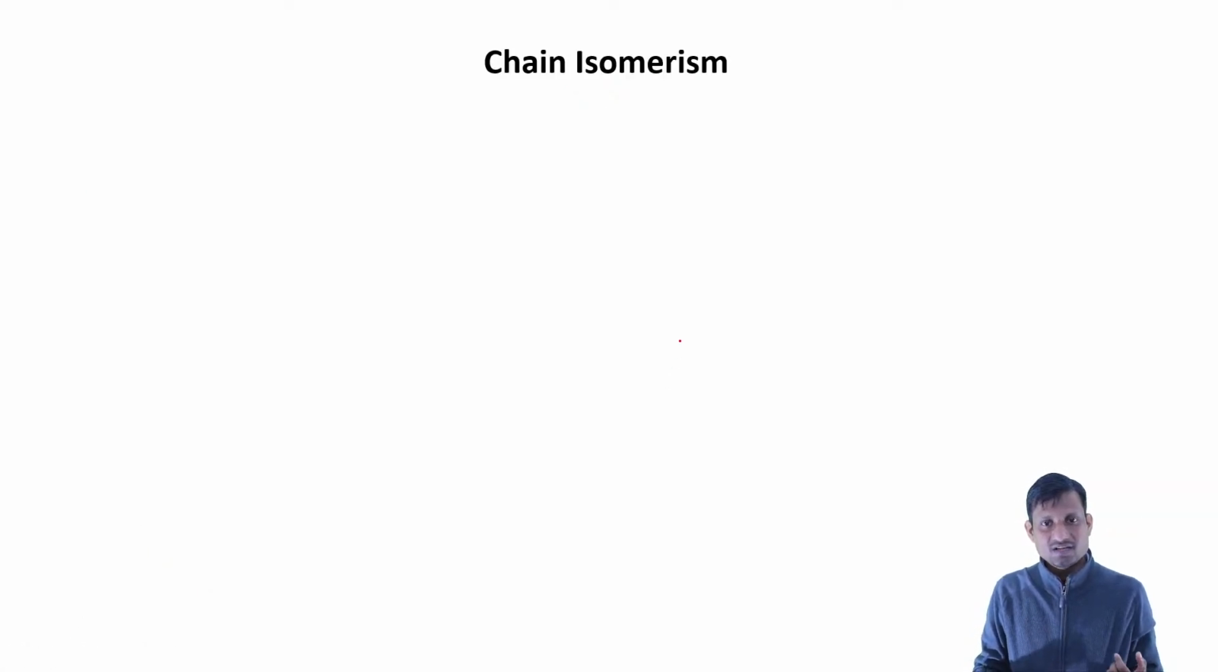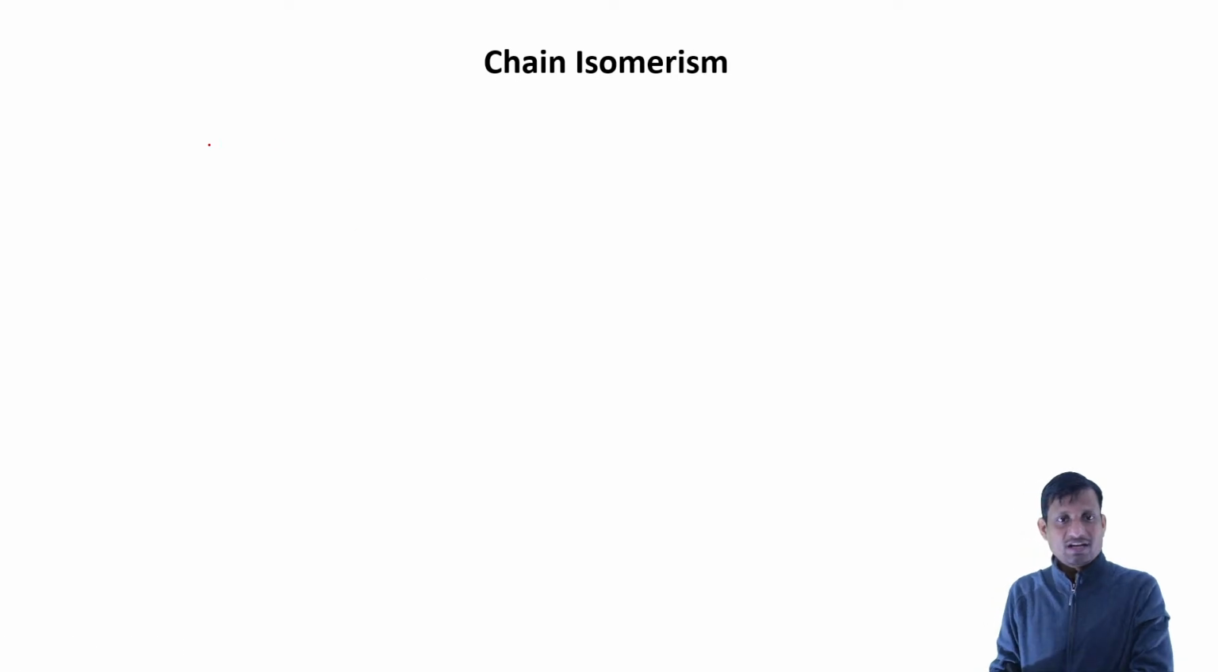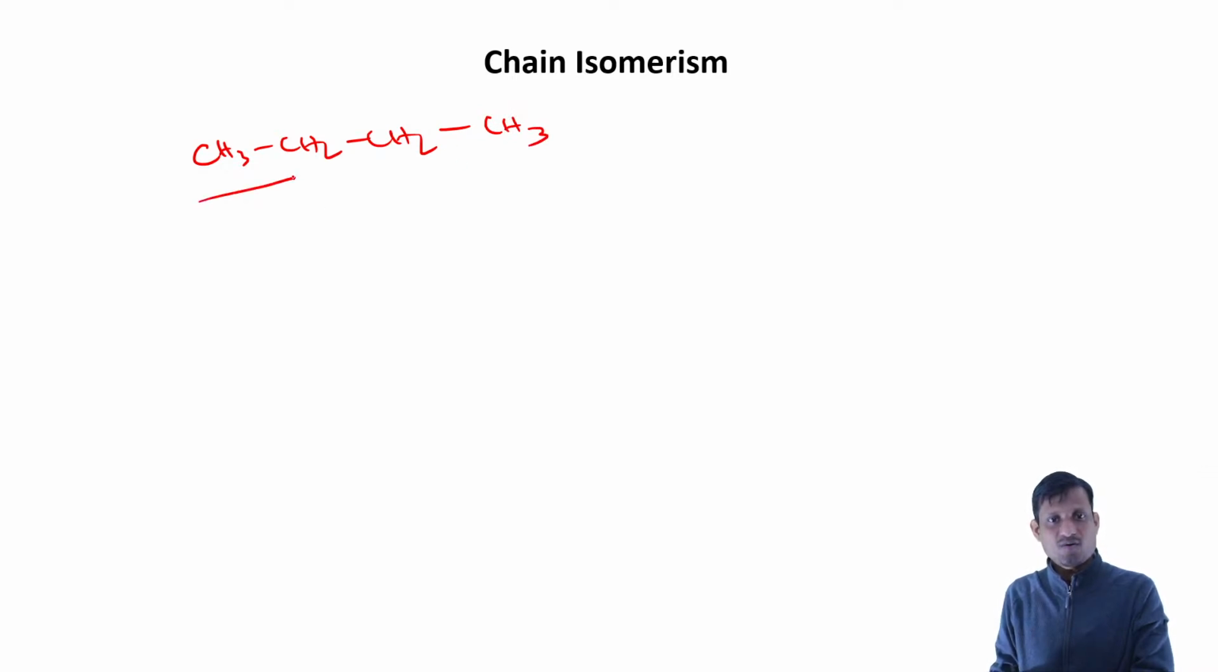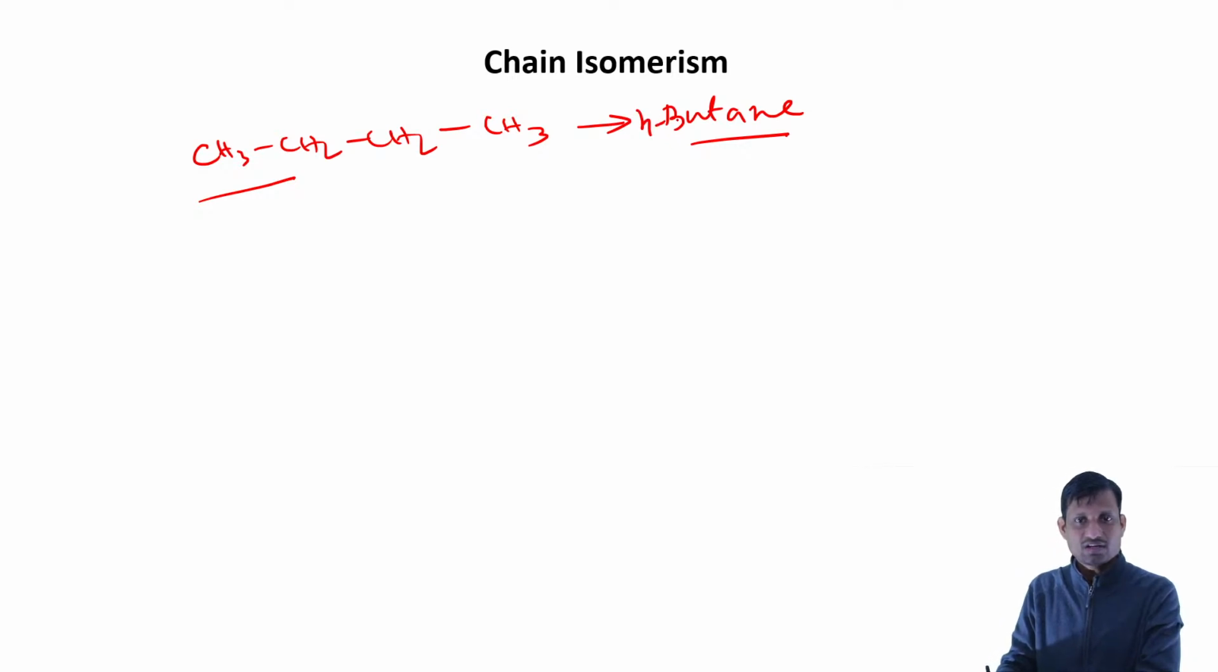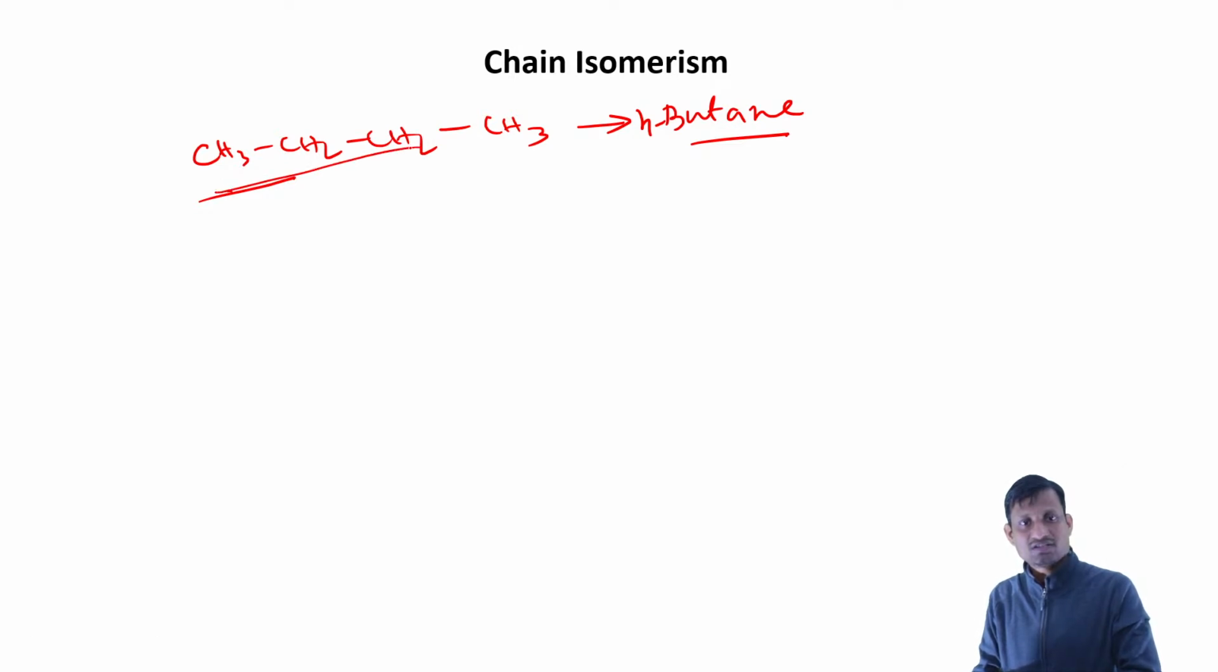So chain isomerism, what happens in chain isomerism is that actually if we have a compound something like this, CH3 CH2 CH2 CH3, the simple name of this compound is butane. More specifically, we call this n-butane. n-butane means normal butane, or long chain butane.